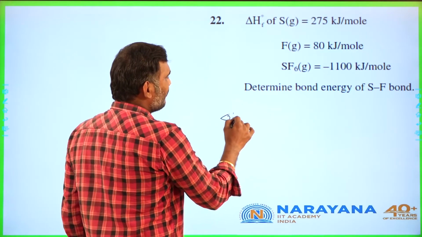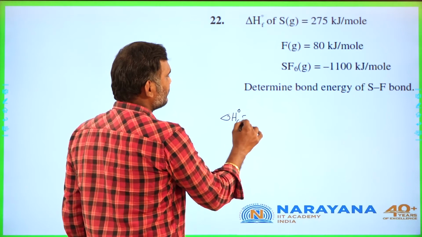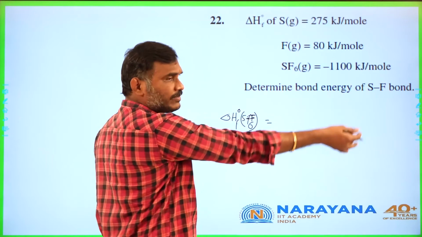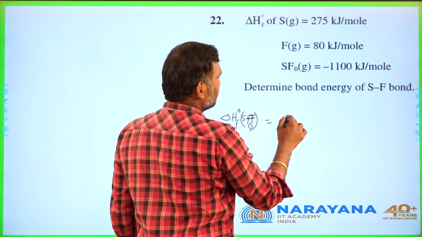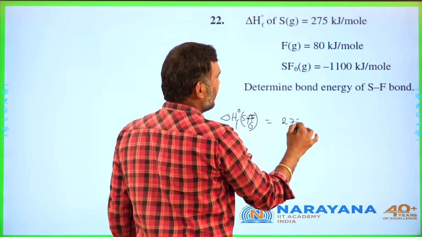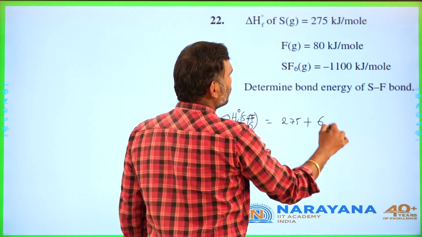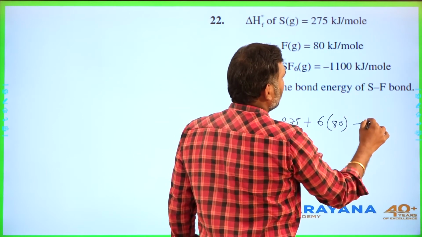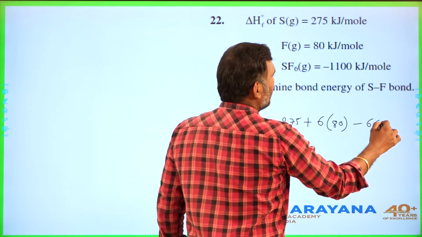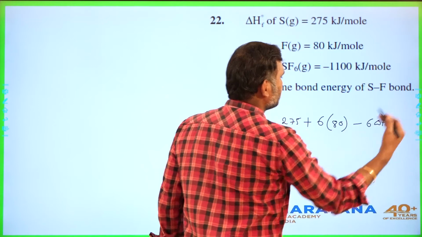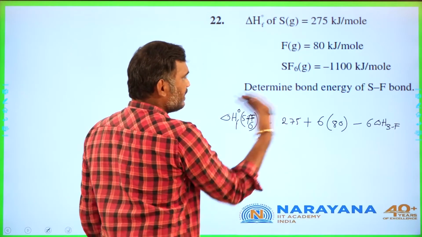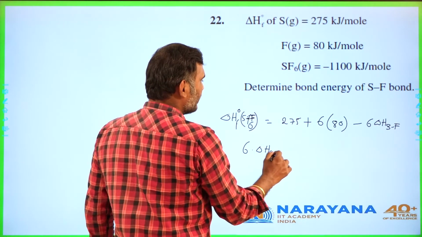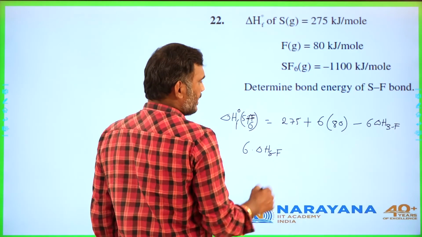So enthalpy of formation of SF6 is equal to, what you can write? Reactants minus products. Reactants, that is sulfur 275 plus 6 into 80 minus 6 into enthalpy of SF bond energy. Then you bring this side and you bring that side. 6 into enthalpy of SF bond energy. Okay, otherwise